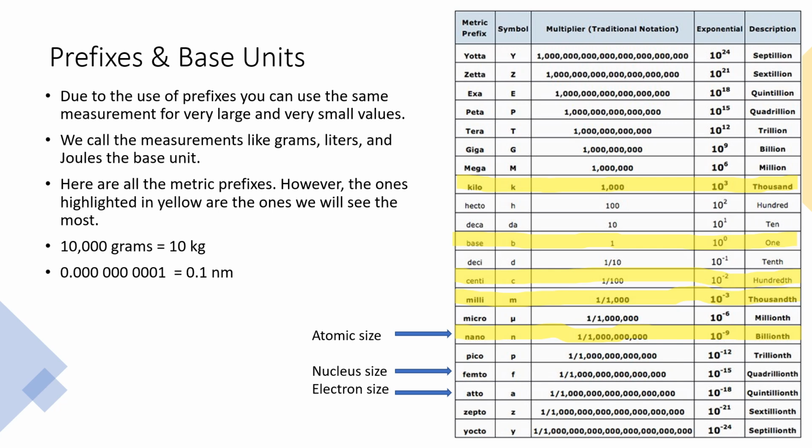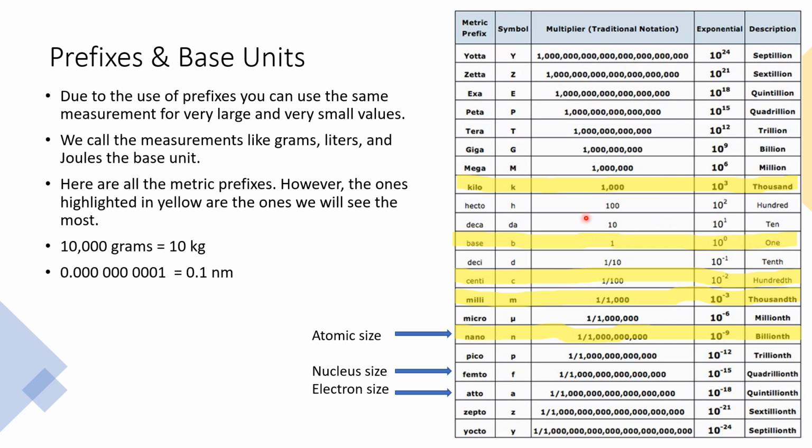And then here in this table are all the metric prefixes that we have. The ones highlighted in yellow are the ones we're going to see the most. And we're going to take a look deeper at that on the next page and how they relate together, how we use this information. But notice in the middle here is the base unit. So it represents 1. So this would be like your base unit of grams, liters, meters, joules, all of that, moles. And its exponent is 0, so 10 to the 0 is just 1, so it's all just equal to 1.